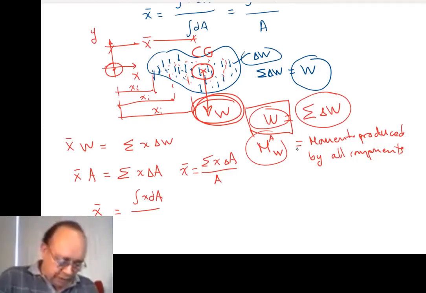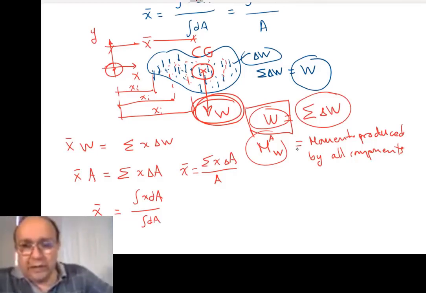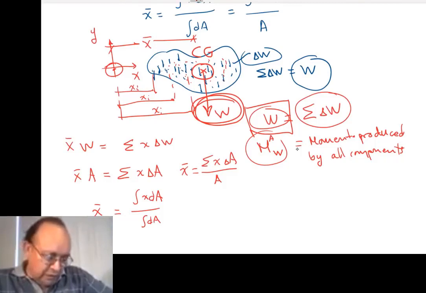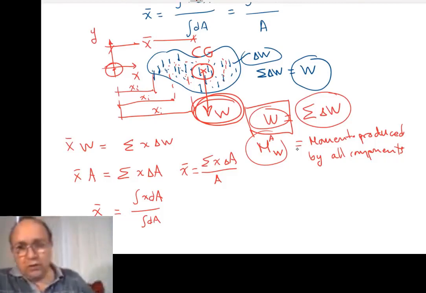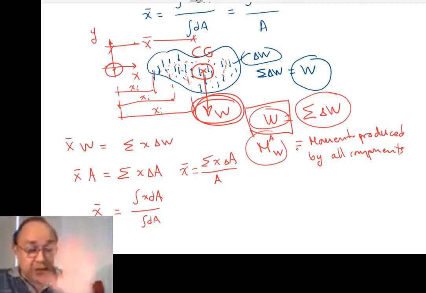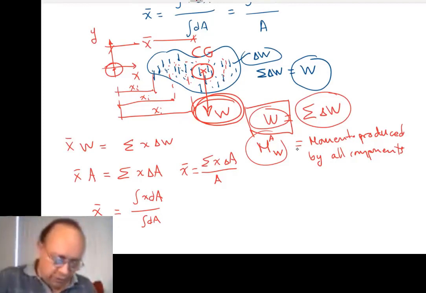Or you can express the A as the integral of dA. And that's how you find the center of gravity of an area. And we did that when you know the location, when your body's components are a finite number of elements. You do the little table.